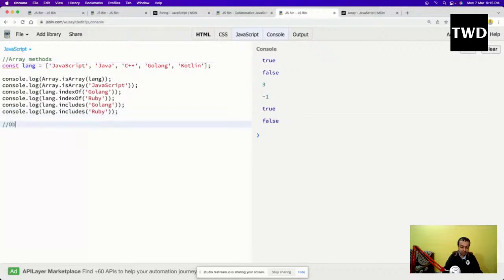Objects are like a unique key-value pair, which is known as an object. const person equal to like this, and fname or maybe name is Windows, comma, lname is like this, and age is like 39.